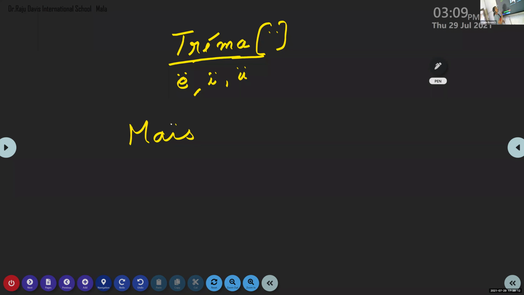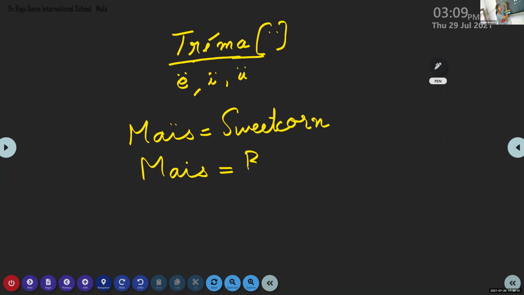In French, this word is maïs. Maïs means sweet corn. Okay? Sweet corn. There is another word, one more word, that is M-A-I-S, without this tréma. But the pronunciation is mais. And the meaning is also different. Meaning is but. I am very tired, but still I will go to gym.